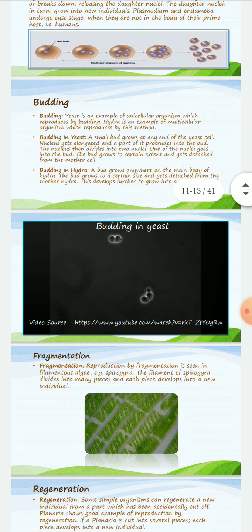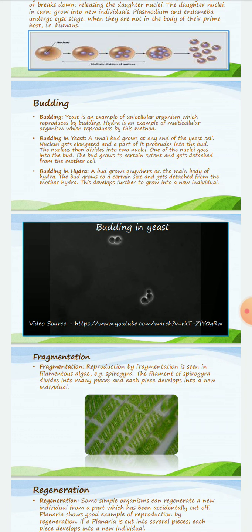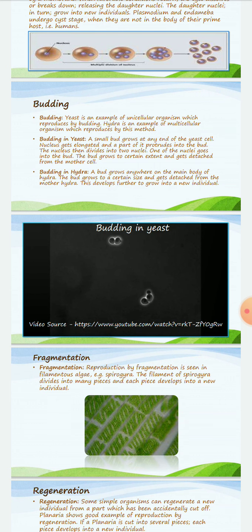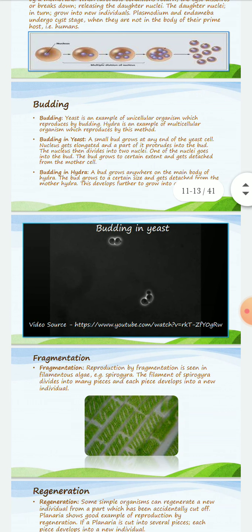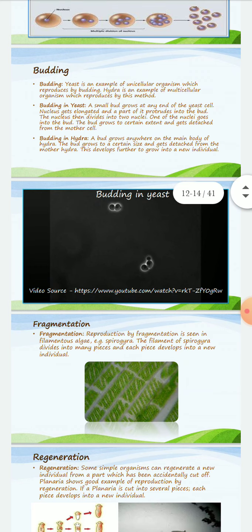And how does budding in hydra take place? A bud grows on the main body of the hydra, and the bud grows to a certain size and gets detached from the mother hydra. This develops further to grow into a new individual.